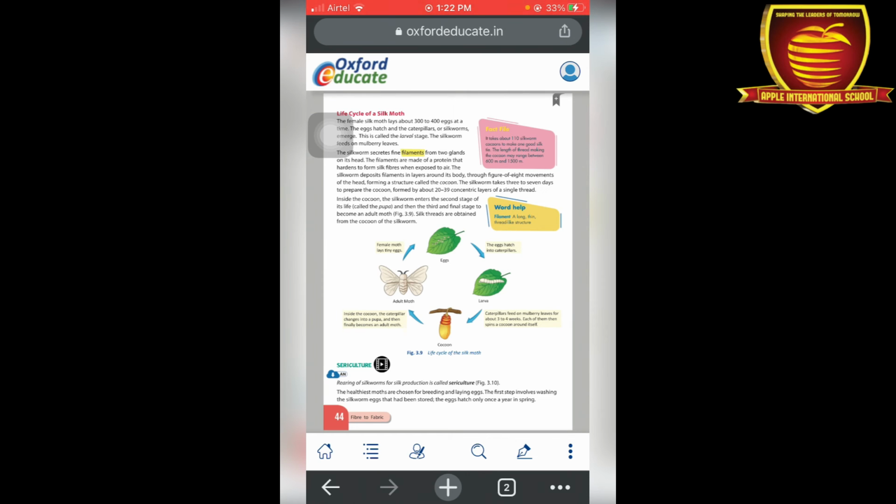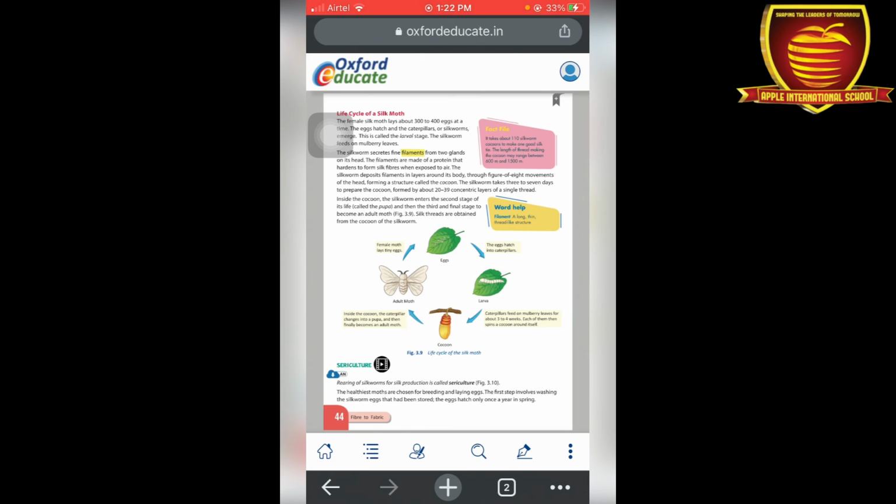For preparing silk threads we have to read about sericulture. So what is sericulture? As previously we talked about rearing sheep for obtaining wool, similarly we rear silkworms for silk production, and that process is known as sericulture. Next, the healthiest moths are chosen for breeding and laying eggs.